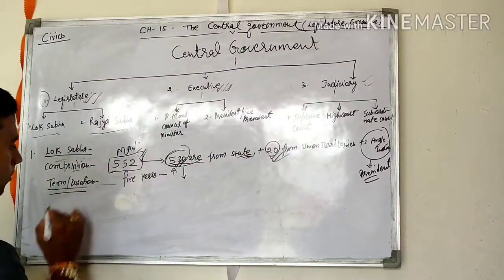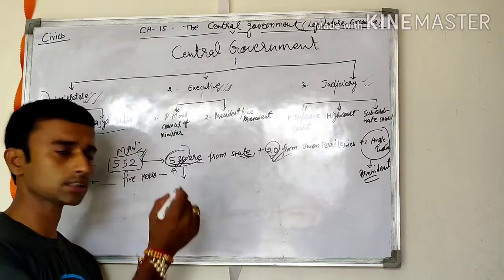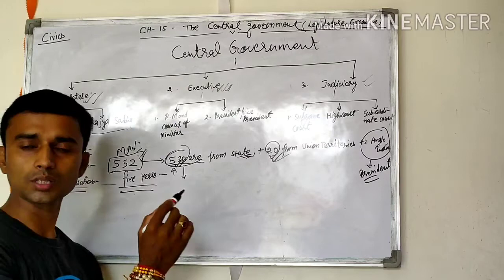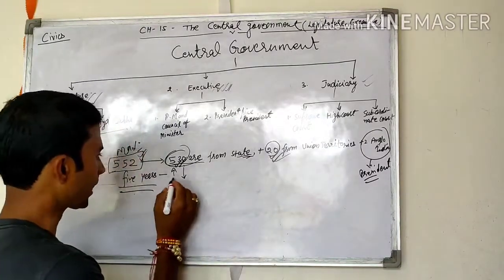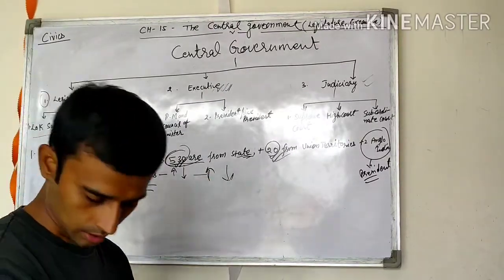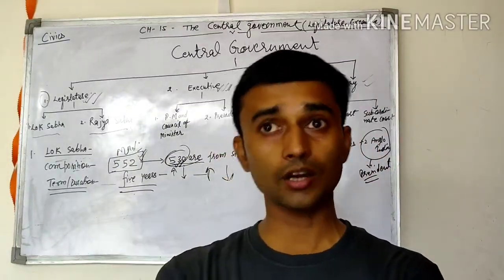Now, what is the term and duration of the Lok Sabha? Term and duration, many times this is also asked. Normally, the term of the Lok Sabha is 5 years. How many years? 5 years. But it can be increased or it can be decreased. The term of the Lok Sabha is normally 5 years, but it can be increased or it can be decreased.